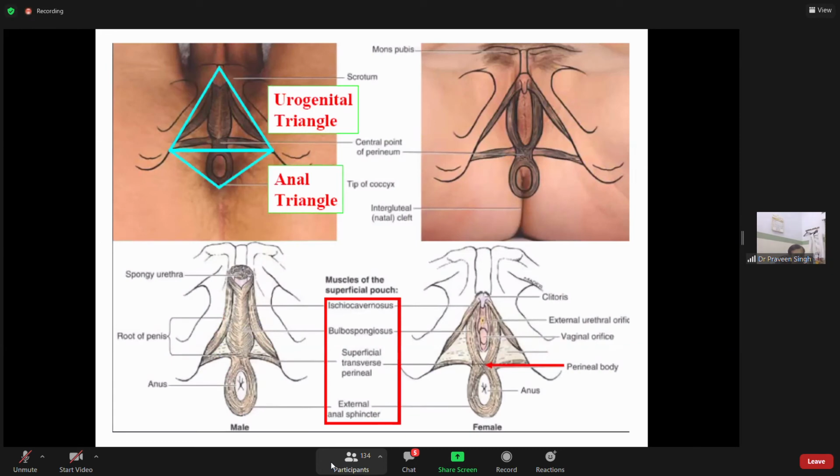You have seen this in gross anatomy, nothing new. The anterior part is the urogenital triangle. The posterior part is the anal triangle. In between is the perineum. In the central part, in between, is the perineal body at the junction of the anterior urogenital triangle and posterior anal triangle. This is the perineal body. This is the perineal body.